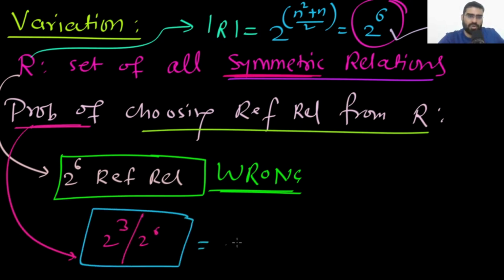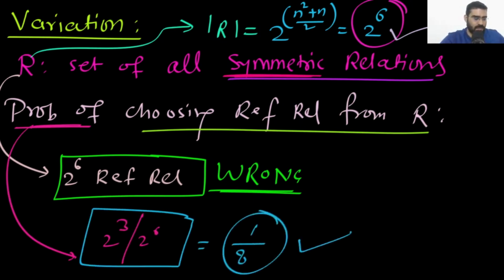Okay, so your answer is the same, but the method is different. Is this understood? Please tell me, Yuvraj, is this variation understood? This type of variation they can ask you. They can ask you, basically, a set is a symmetric relation. In this R, you have the set of all symmetric relations.